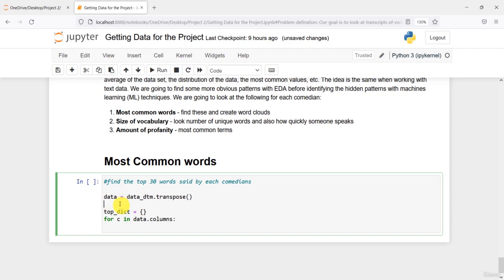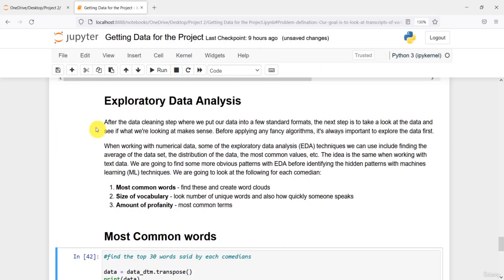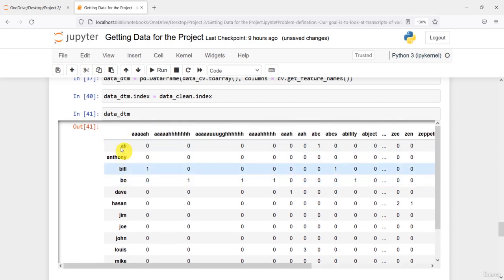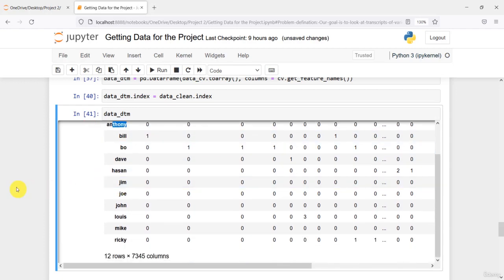Now if I print the data variable for you, you will see that it has been transposed. Transposition means the rows become columns and the columns become rows. Initially our comedian name was right here. Now we transpose it so that the comedian names go to the column side and the words go over here. So that is a transposition.